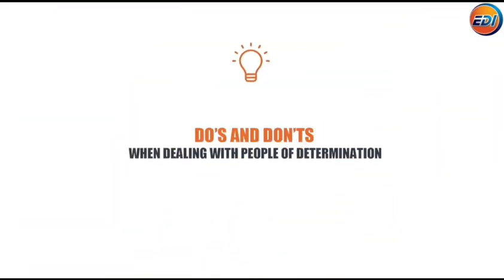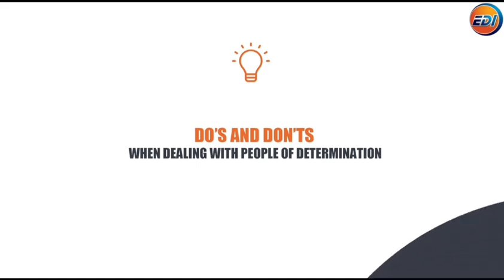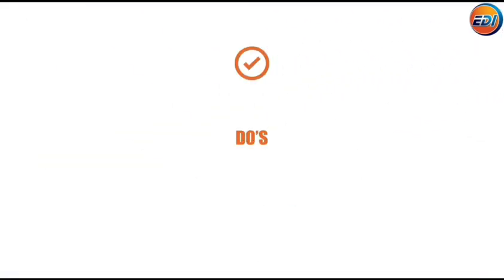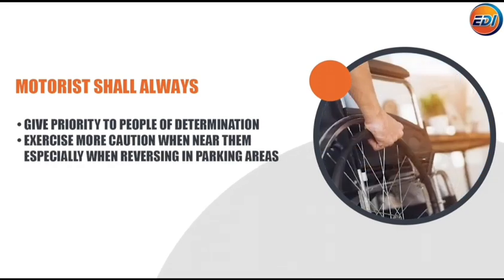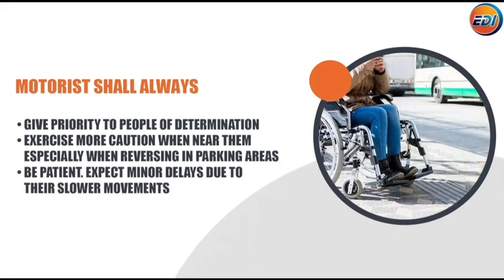Do's and don'ts when dealing with people of determination. Do's. Motorists shall always give priority to people of determination. Exercise more caution when near them, especially when reversing in parking areas. Be patient. Expect minor delays due to their slower movements.